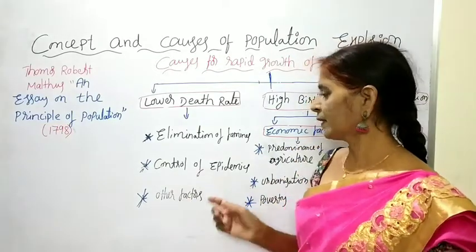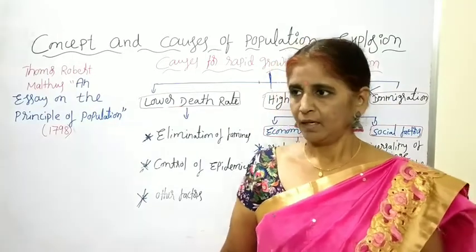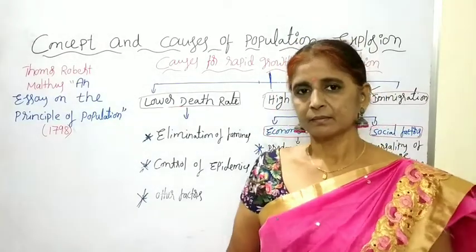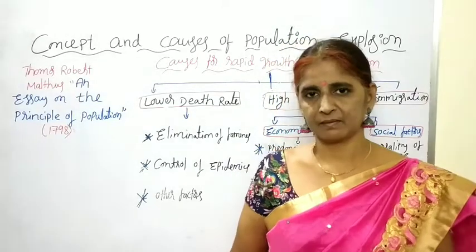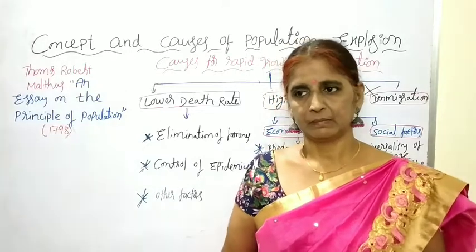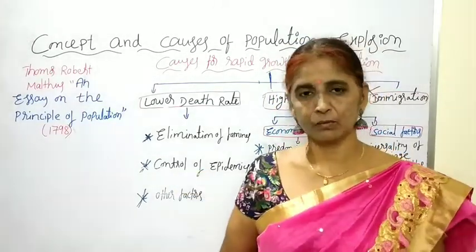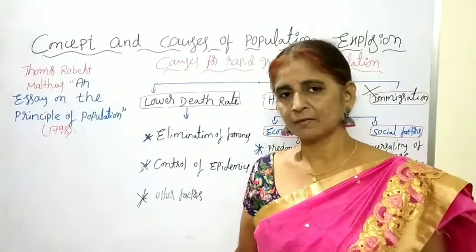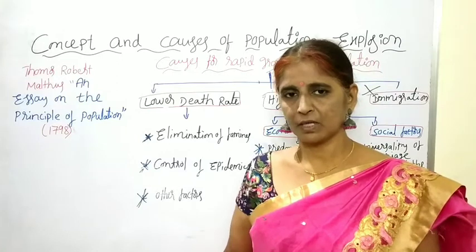Next one, control of epidemics. Epidemics means spreadable diseases. Before independence, because of epidemics, so many died, such as smallpox, cholera, malaria, and plague. Now the epidemics have been mostly controlled. Smallpox is completely eradicated, and cholera and malaria are also somewhat controlled.